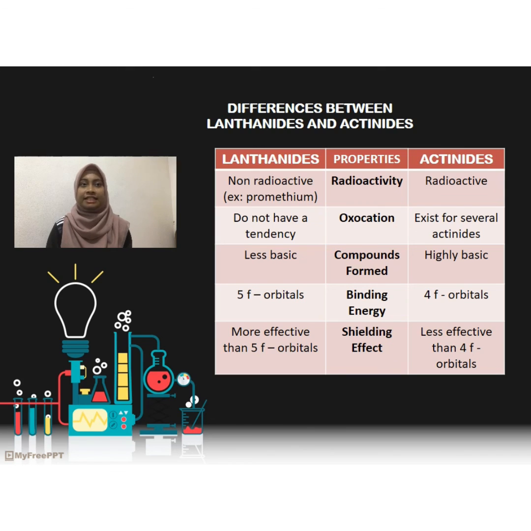For binding energy, lanthanide's is completely less than that of the 5f orbital. Meanwhile, for actinides, it is more than that of the 4f orbital. And lastly, for the shielding effect, the 4f orbital of lanthanides is more effective than the 5f orbital. And the shielding effect for actinides is less effective than the 4f orbital.